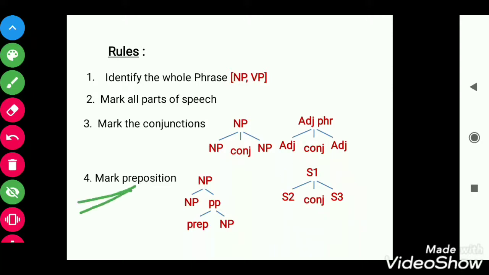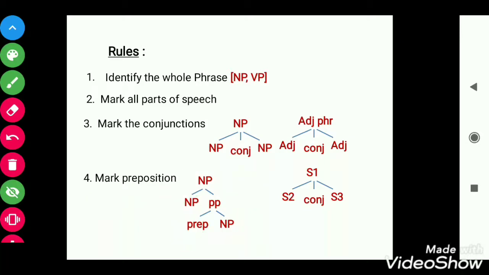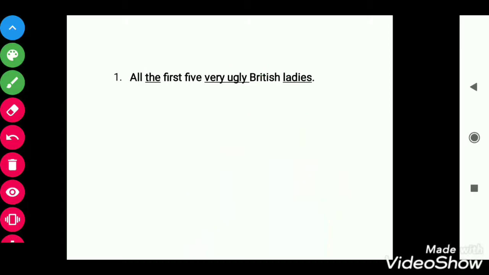And for the preposition, as I have already discussed before, if there is a preposition then we need to divide it from NP to NP and PP, and from that PP to preposition and NP, and again from that NP we can go further. We will make it clear with an example.